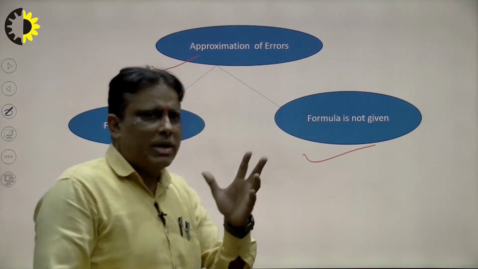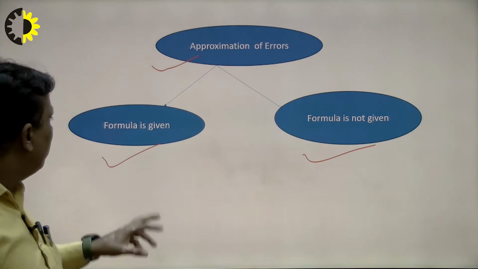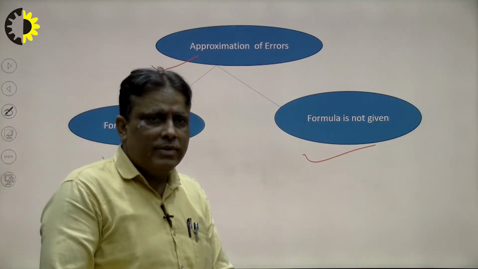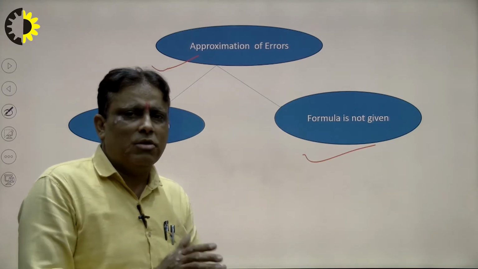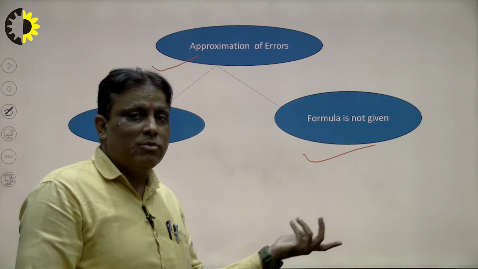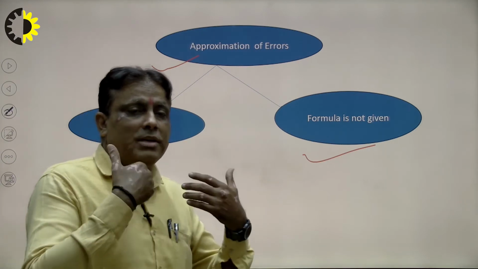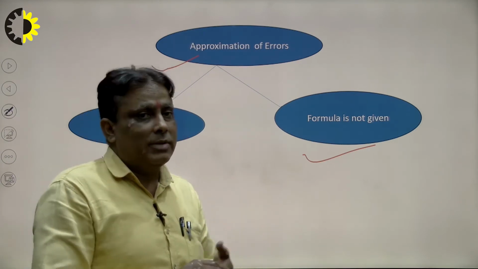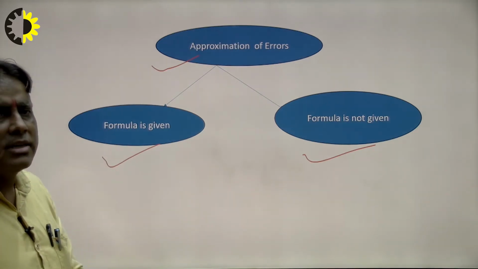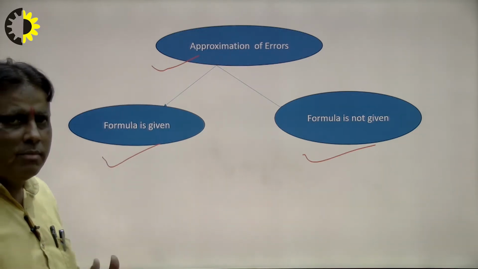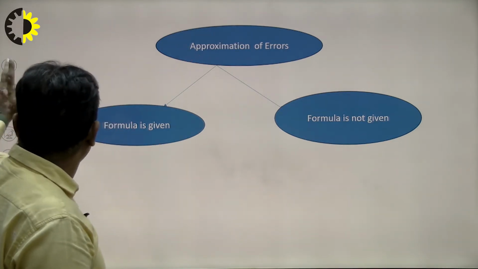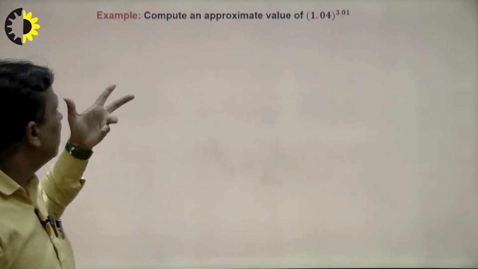So there are two types of formula and two types of problem. First, the formula is given. Second, the formula is not given. Suppose I want to calculate the area of a rectangle. What will be the conclusion? The student knows the area of a rectangle, so the formula is not given. Suppose I want to calculate the capacity of an engine, right? Then the formula is not given, right? So in this way, first of all we see the problem very carefully. Now we consider how to solve this type of problem.